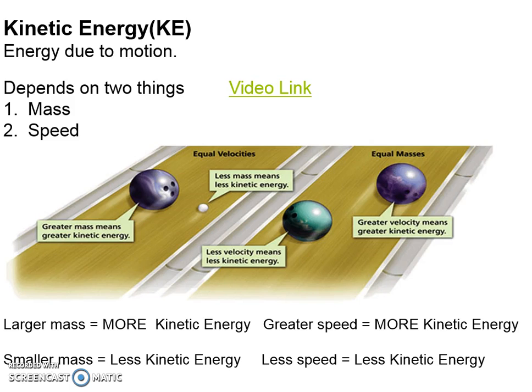Now, let's look at speed though. Look over at the other side. You have two bowling balls that have the same mass, but one of them has less speed and the other has more speed. The one that has greater speed, assuming they have equal masses, has more kinetic energy. Less speed means less kinetic energy. Let's take a quick look at this video link that I have for you.